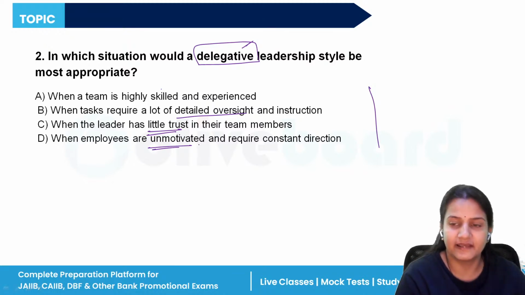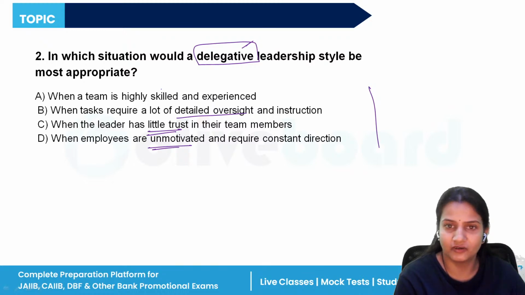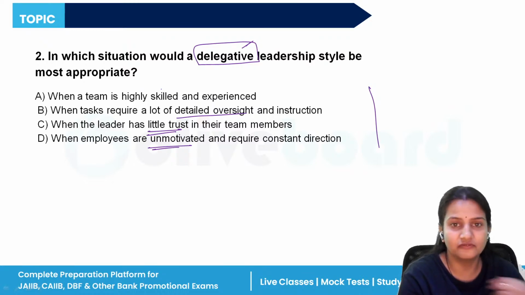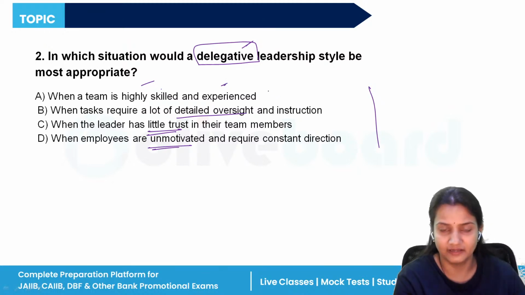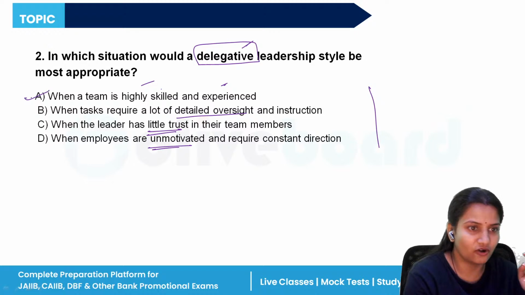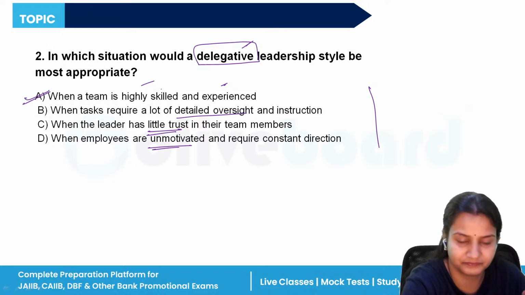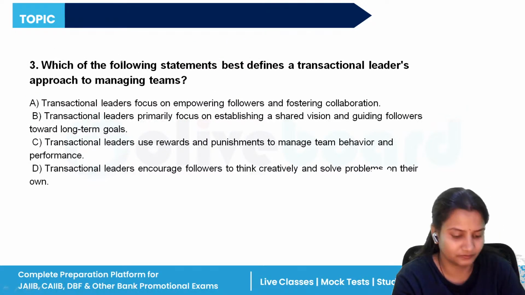So we only delegate the activities, we only delegate the work to another person when we feel that the other person is highly skilled and has the experience to perform this activity. Then only we delegate to that person. So option A will be the correct answer. Now, third question.